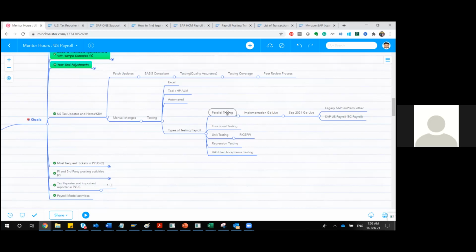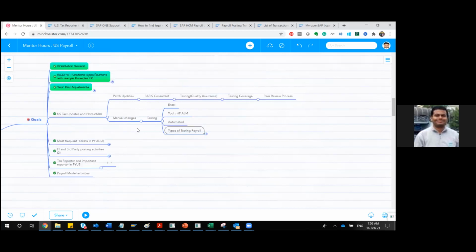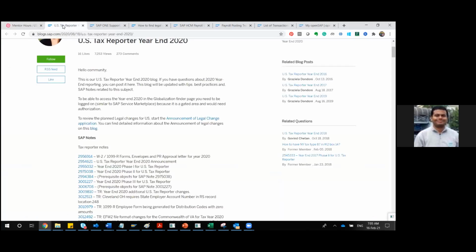Okay. So this was almost everything regarding the testing. Now I'll be coming to the main part, the tax updates. SAP makes it simple: every year they release a blog specific to the US. It is the same in India also, where they publish this kind of release in the community itself. Are you able to see the community?